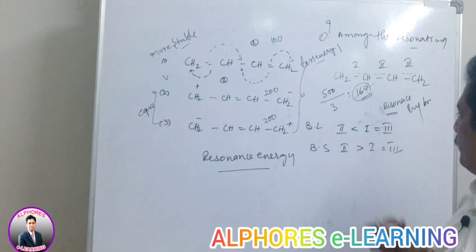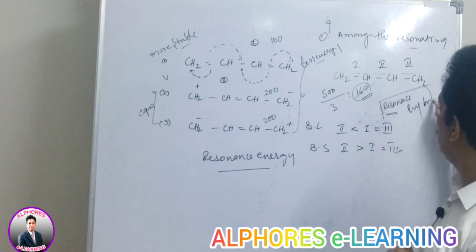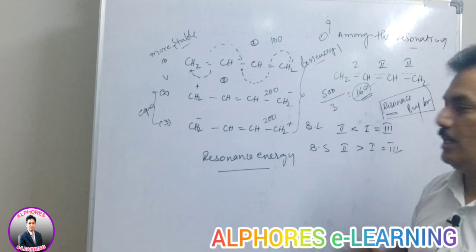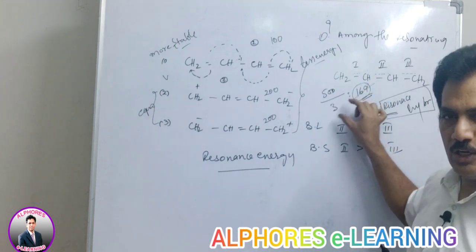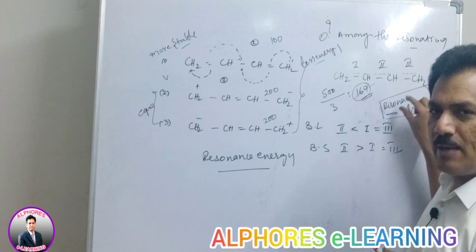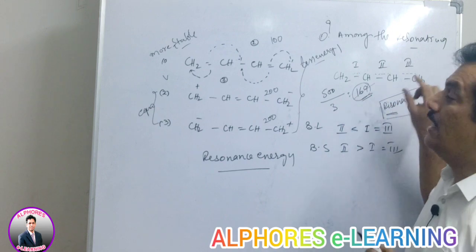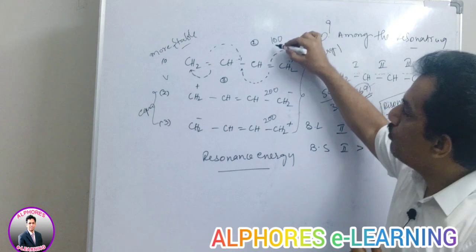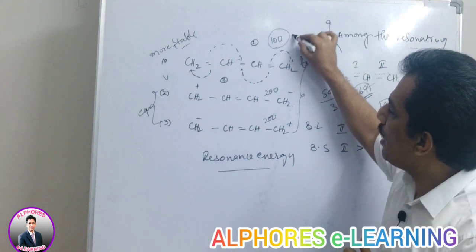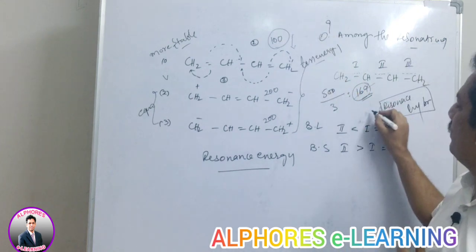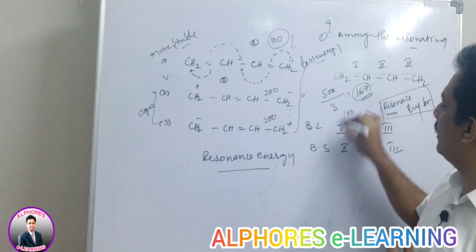Clear? And now even if you are considering all these contributions, this resonance hybrid energy is less than the more stable canonical form energy. It will have less energy than 100.